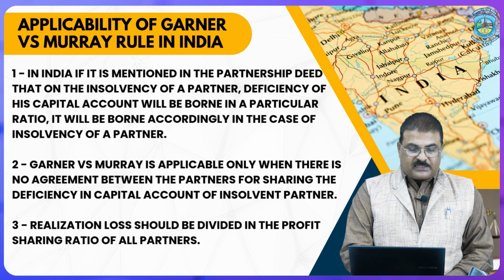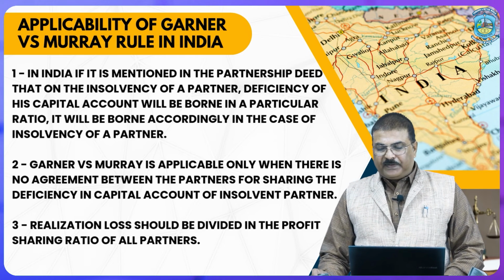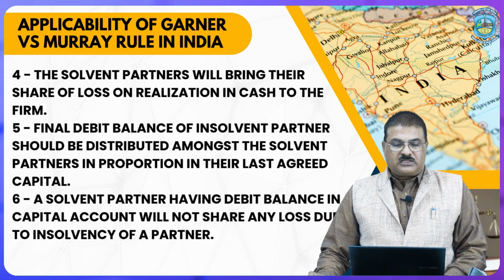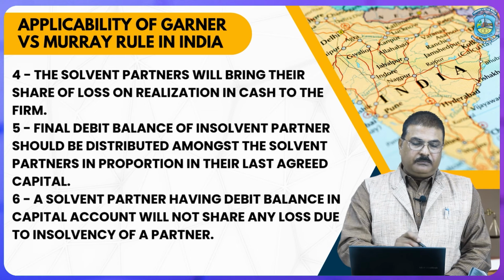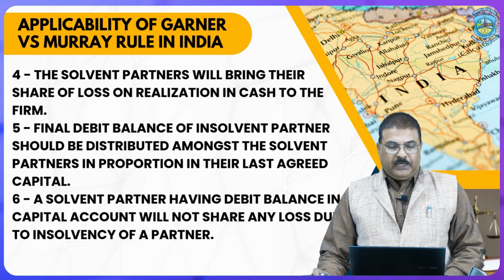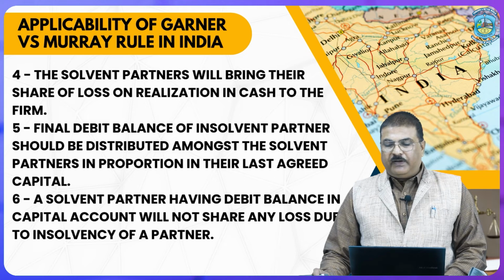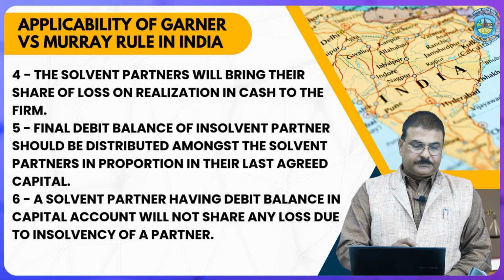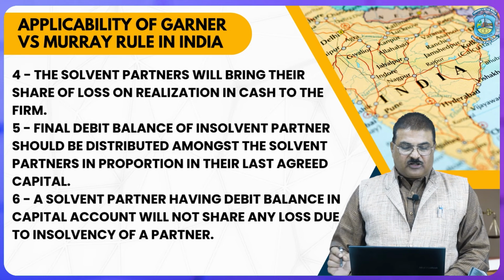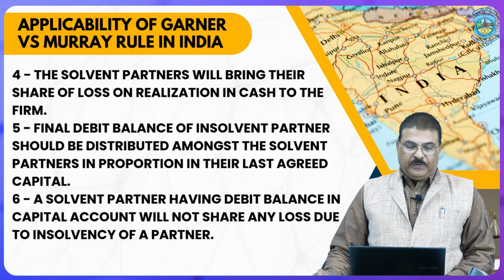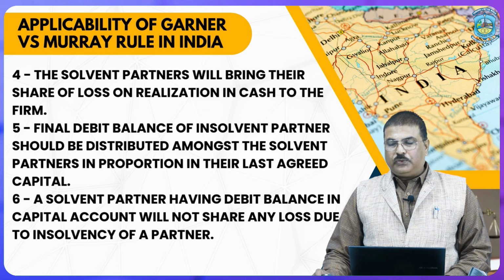Third, realization loss should be divided in the profit sharing ratio of all partners. Then the solvent partners will bring their share of loss on realization in cash to the firm. The final debit balance of the insolvent partner should be distributed amongst the solvent partners in proportion to their last agreed capital. And last, a solvent partner having a debit balance in capital account will not share any loss due to insolvency of